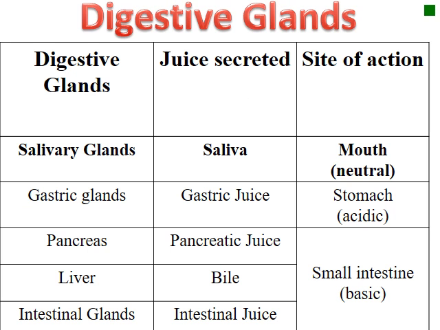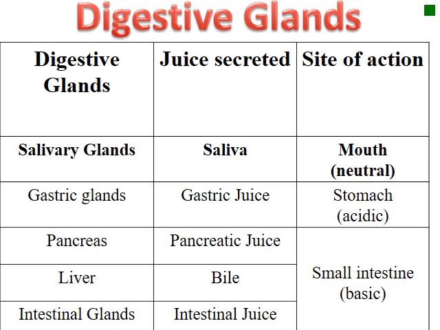Let's move to this table talking about the different digestive glands, their juices, and their site of action. The salivary glands secrete a juice called saliva inside the mouth, where the medium is neutral. Gastric glands secrete gastric juice in the stomach, where the medium is acidic. The pancreas secretes pancreatic juice. The liver secretes bile. Intestinal glands secrete intestinal juice in the small intestine, where the medium is basic.